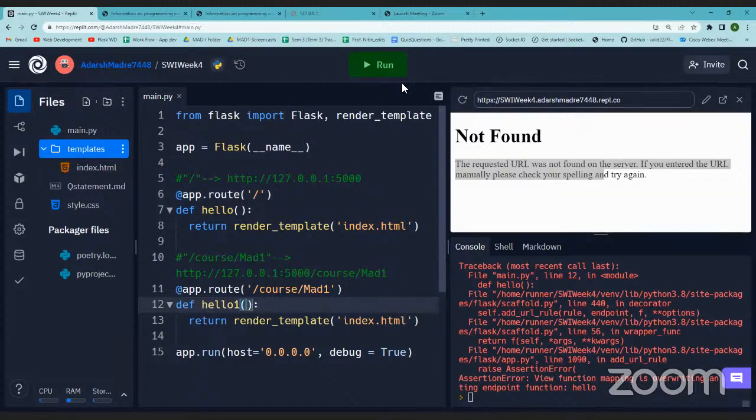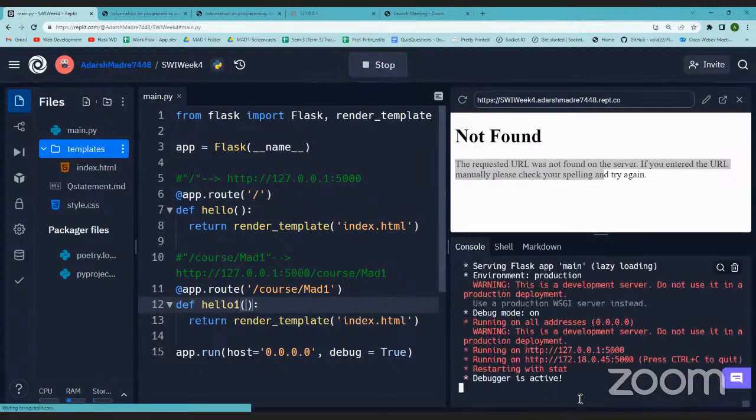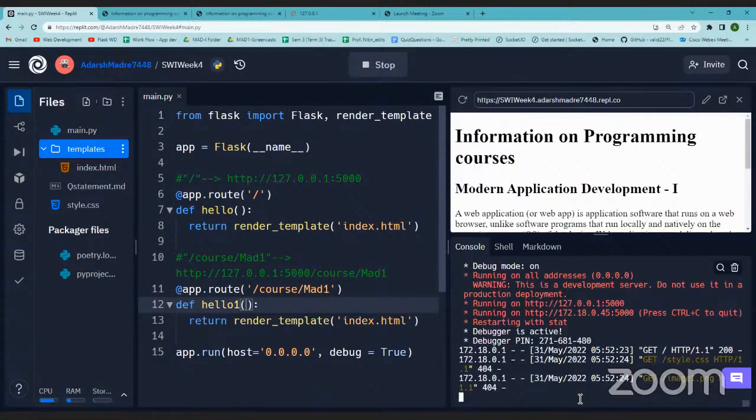So if I rerun this, you are now seeing the page getting rendered for the base URL, and it will render the same page for the other URL also.